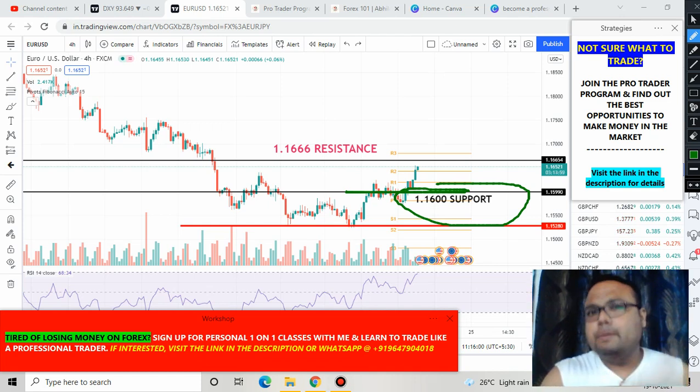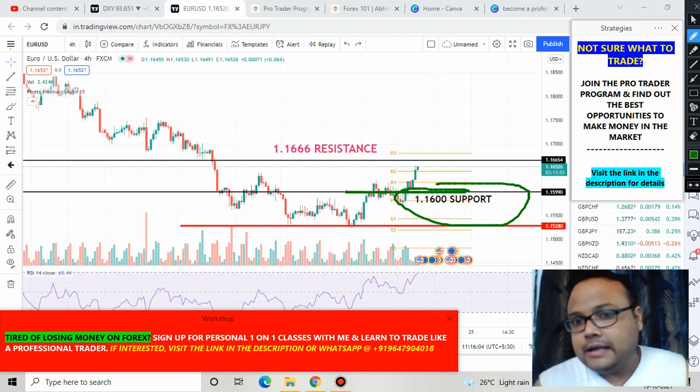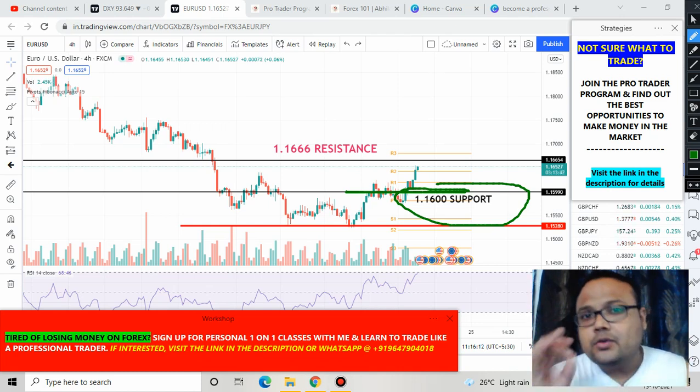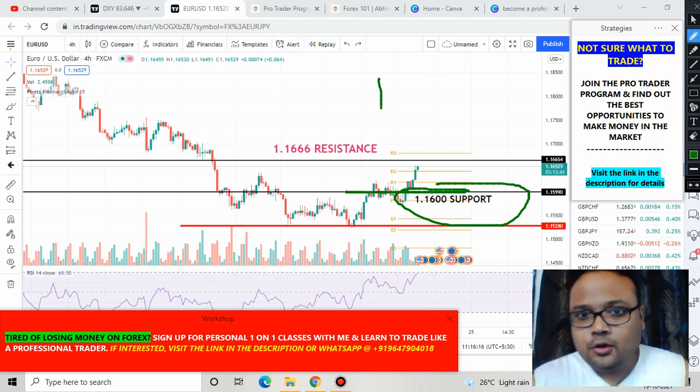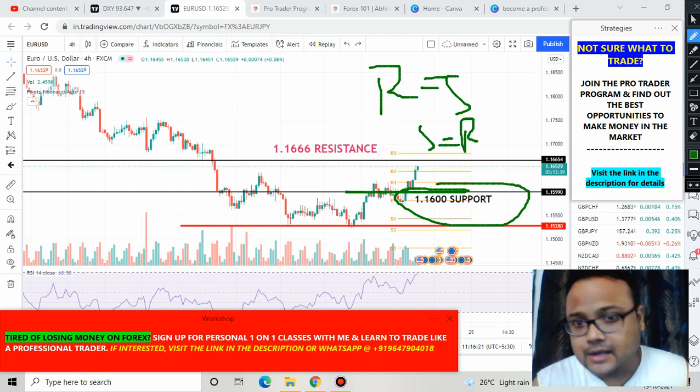If you have watched my previous videos, then you know it very well that I have been telling you about this level for quite some time, because 1.1600 was a resistance for the market, not a very strong one, but still it was a resistance for the market. And as we all know, resistances become support and support becomes resistance in the market. So yesterday there was some good upside movement on Euro USD, and it broke the resistance.